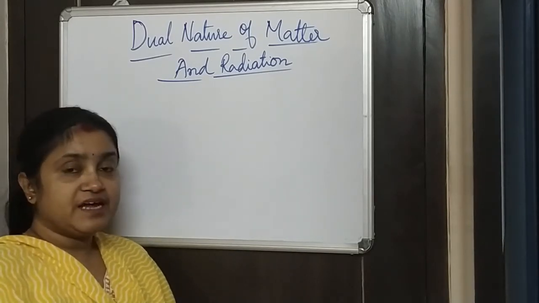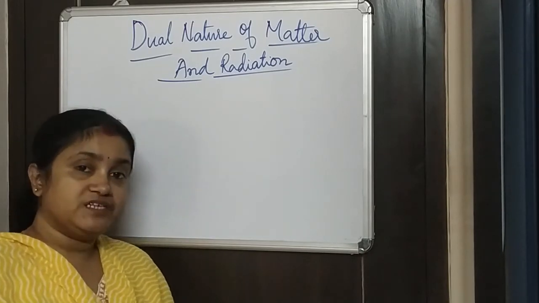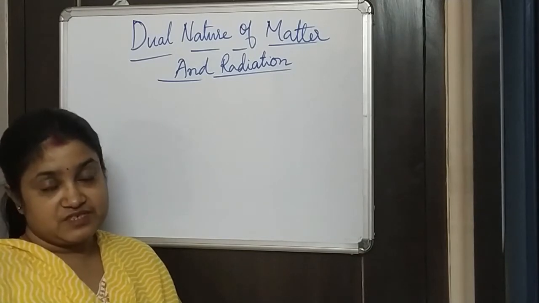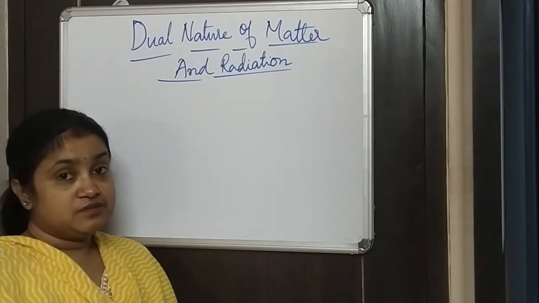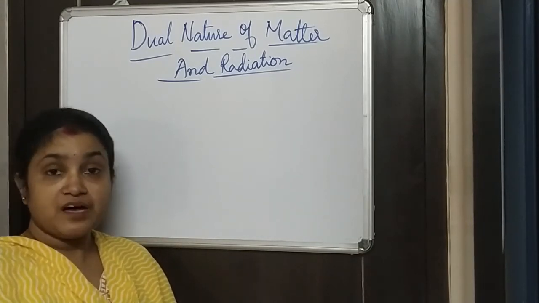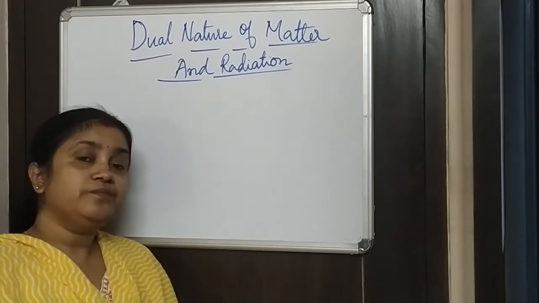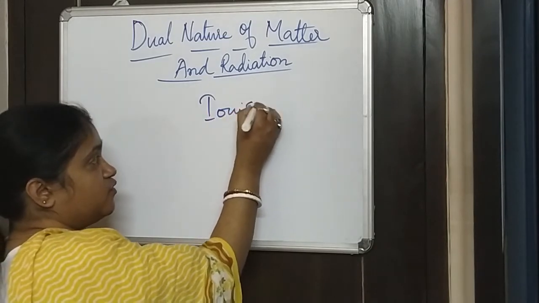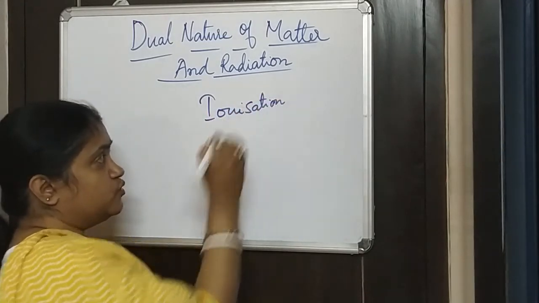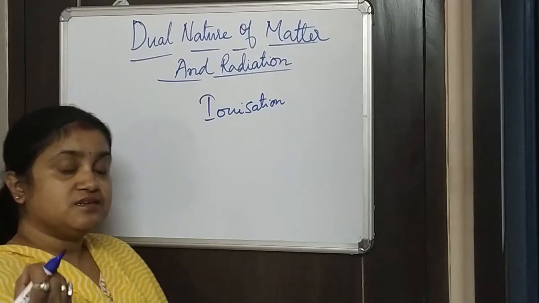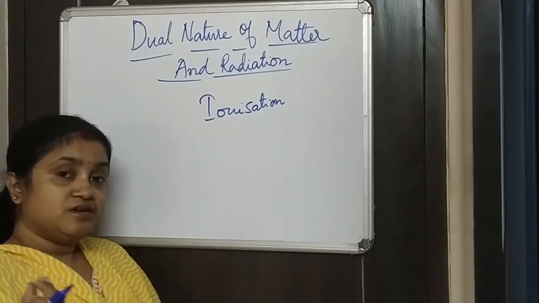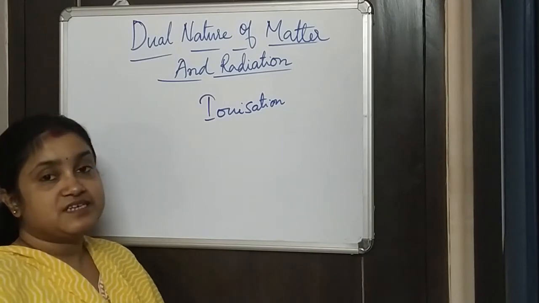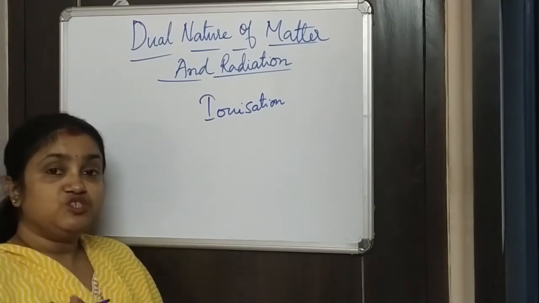And not only that, there are many other ways to make the gas a conductor of electricity, and therefore the electricity can pass through gas. This whole process is called ionization of gas. So what happens is, in gas or air, various atoms and particles become charged.